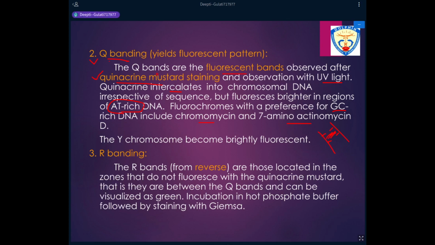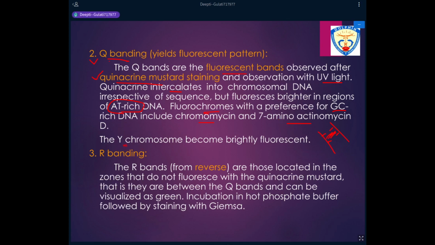Quinacrine mustard staining is followed by observation under a fluorescent microscope, and we get those regions of DNA which are rich in adenines and thymines. If, on the other hand, we want to study which regions of DNA are GC-rich, we can change the dye, or change the fluorochrome, and we can use chromomycin or actinomycin D.